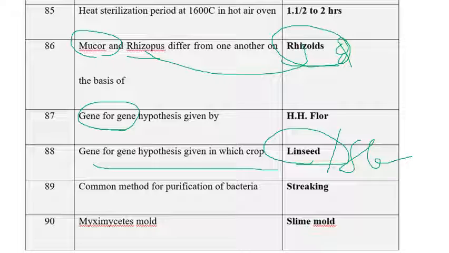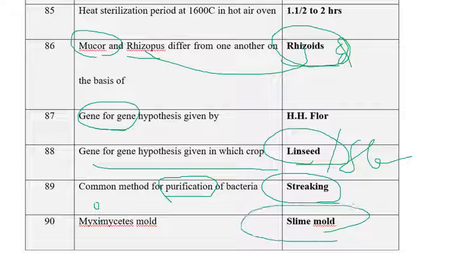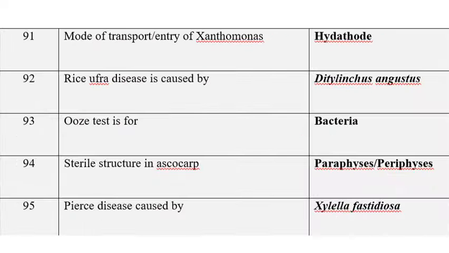The common method for purification of bacteria, among the given options, is streaking, the most reliable one for bacteria. Myxomycetes mold: slimy mold is considered Myxomycetes mold. The next one is the mode of entry of Xanthomonas, that is hydathodes. We have seen the rice pathogen Xanthomonas oryzae pv. oryzae enters the plant through hydathodes.